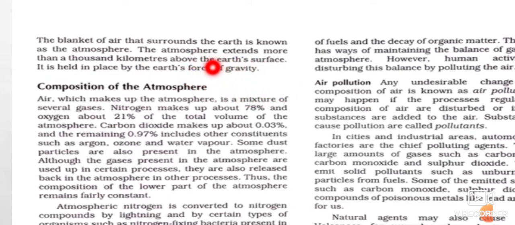The gravitational force of the earth holds the atmosphere around the earth, and that is why the atmosphere is very dense, thicker near the earth's surface, and becomes thinner away from the earth's surface. Ultimately it merges into space, and thus there is no definite boundary between the atmosphere and space. We just read that the atmosphere extends more than 1,000 kilometers. It is believed to extend up to 1,600 kilometers from the surface of the earth.